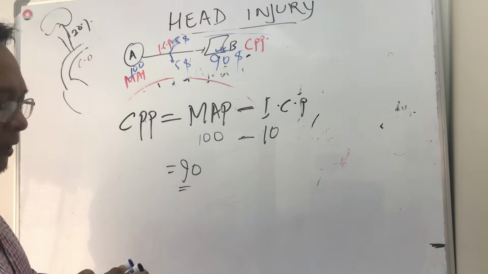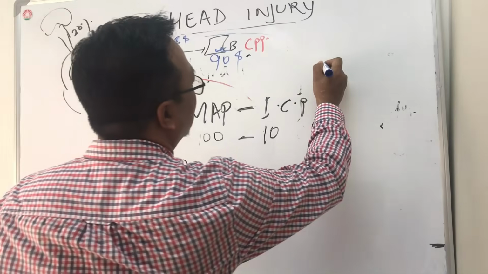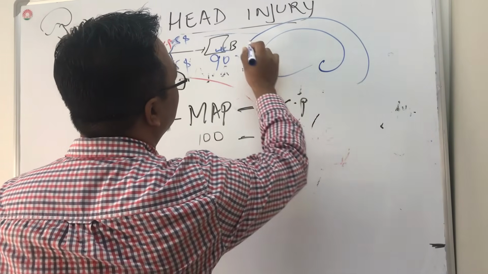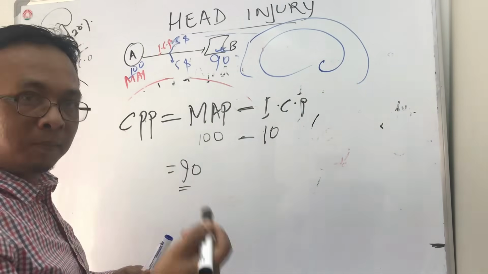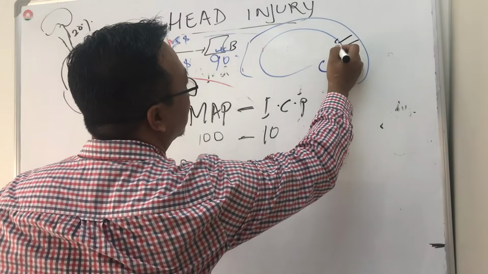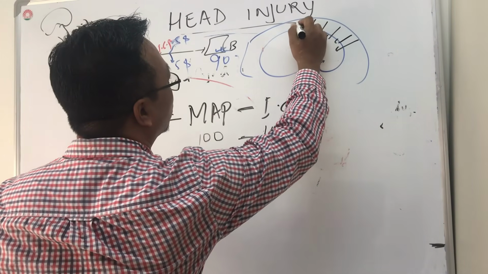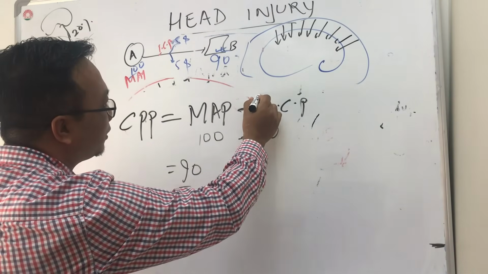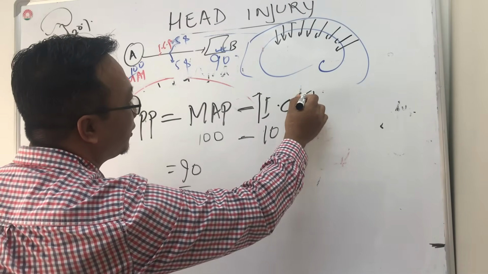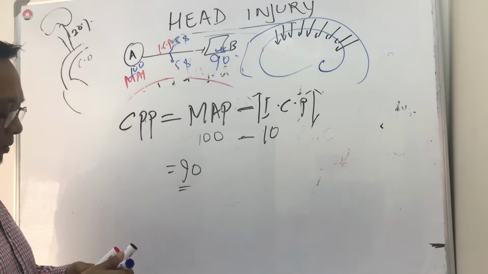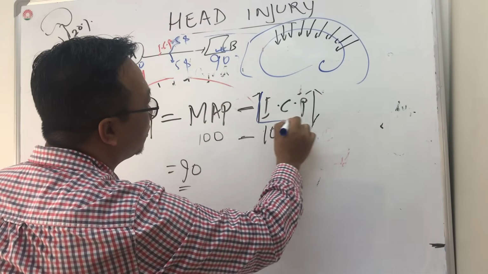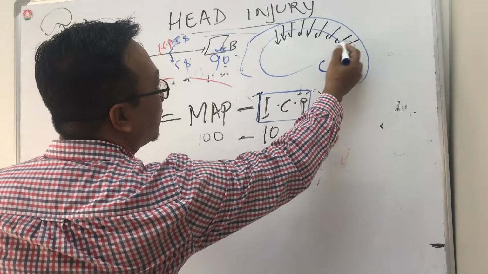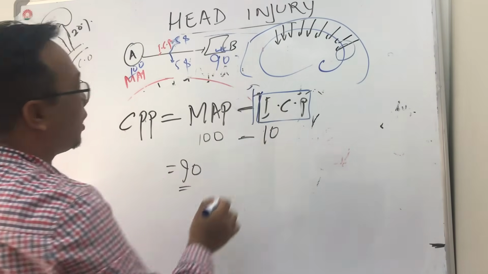So let's say there is increased intracranial pressure. Now this is a skull, and there is some bleeding or hematoma, and there is increased intracranial pressure because of some space occupying lesions. As the intracranial pressure goes up because of the space occupying lesions, what will happen?